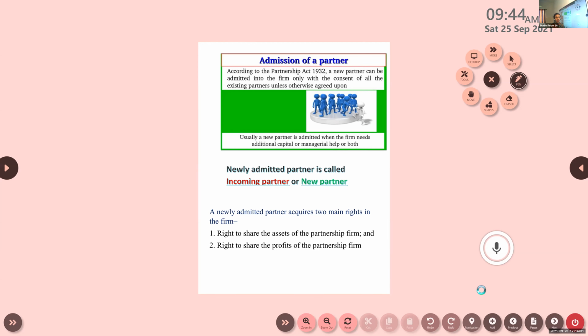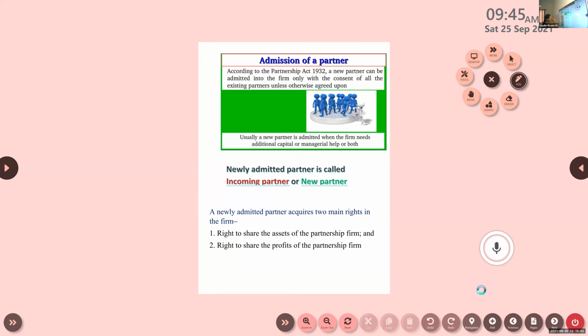They don't know anything about accounts, but still they wish to do a partnership business. So they think, why don't we admit a partner knowing everything about commerce? So for the managerial help, it can be either for additional capital or managerial help or for both. That is the reason why a new partner is admitted.